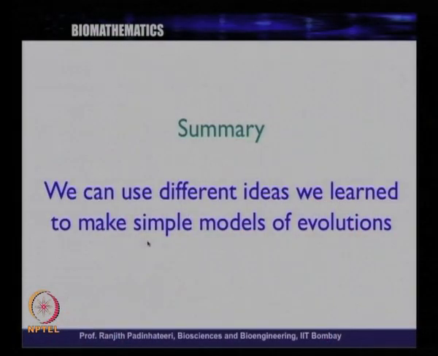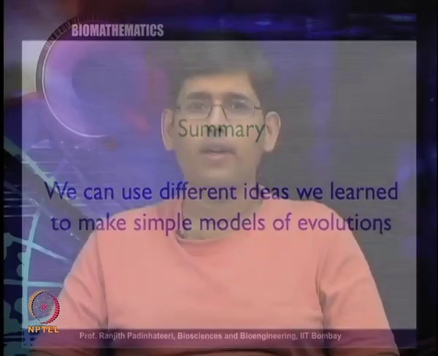I just gave you a flavor of what can be done for the simplest case, and with this we will stop today's class. To summarize, we can use different ideas we learned to make simple models of evolution, and with this I will stop today's lecture.